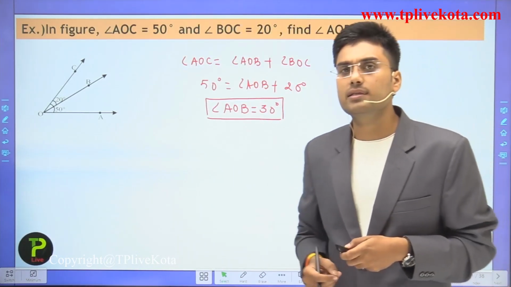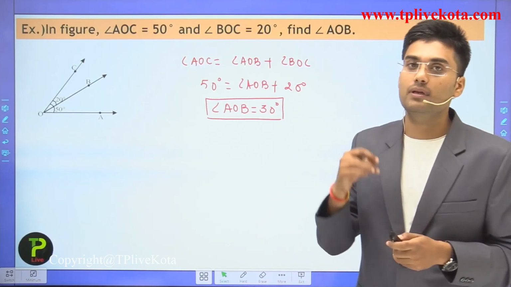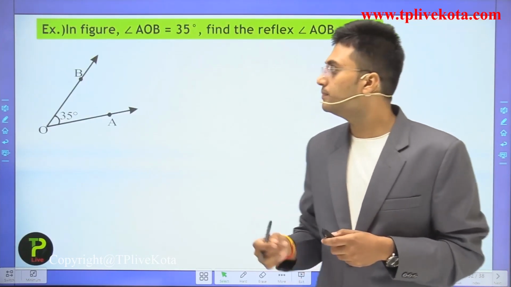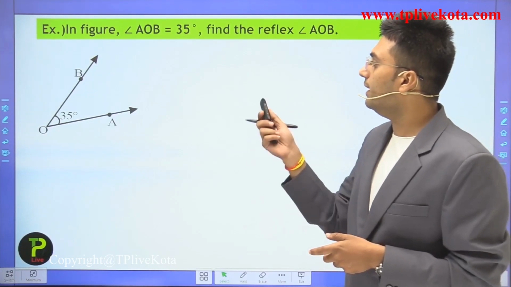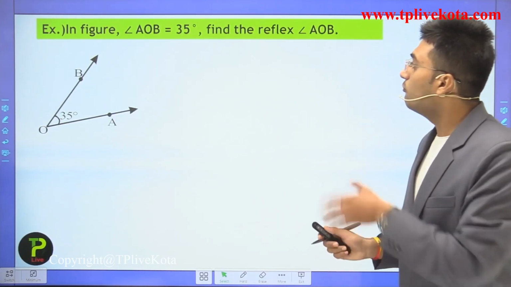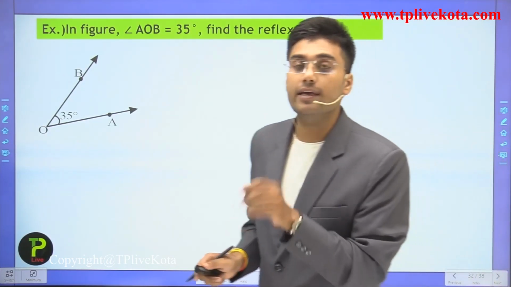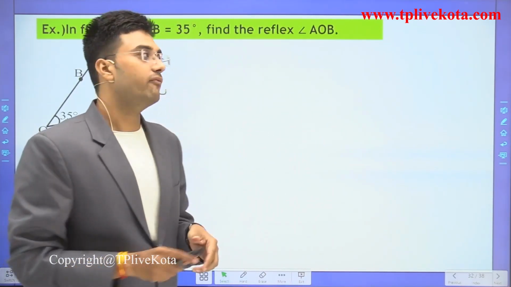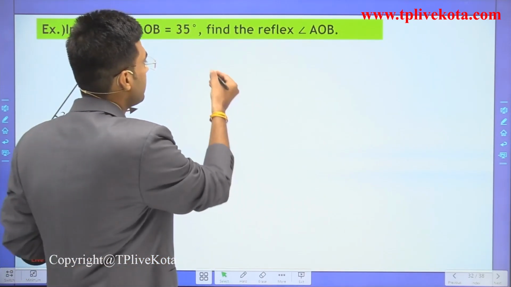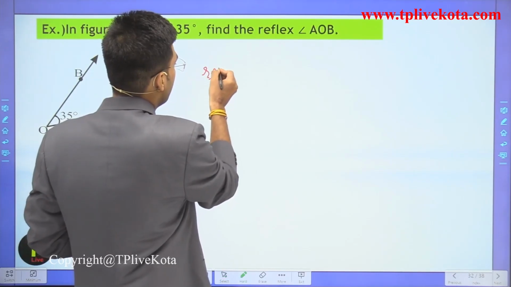So after this, let's move to the next example. In this figure, angle AOB is 35 degrees. Find the reflex of this angle AOB. And students, we know how to find the reflex of angle AOB.